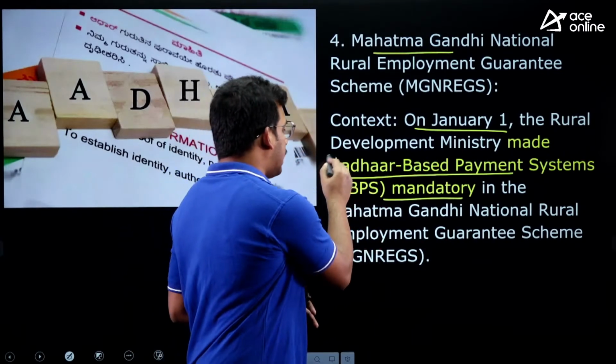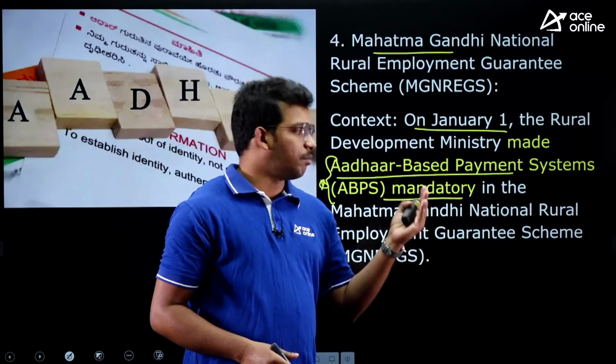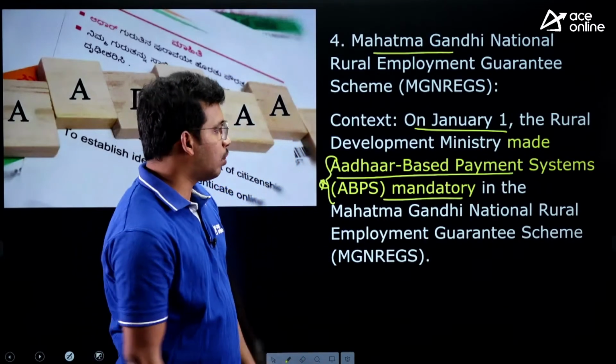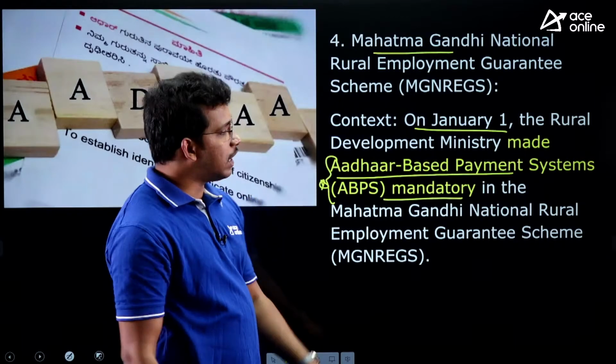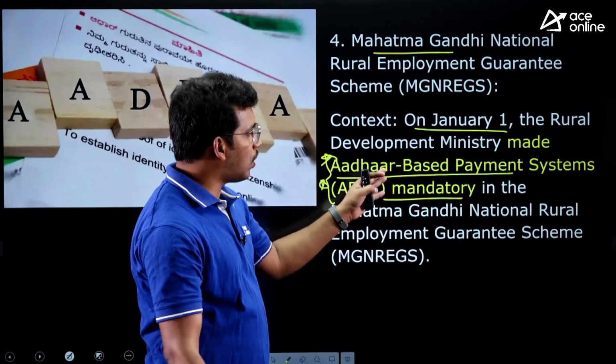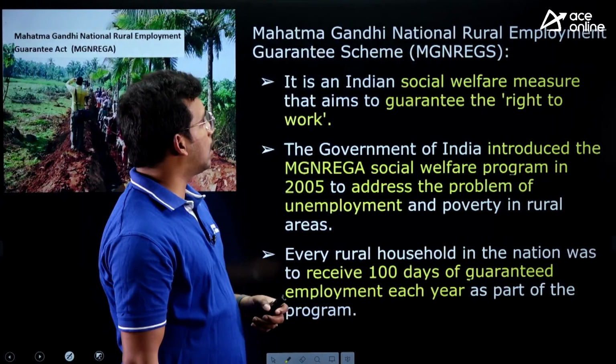We will understand why it has been mandated and all. We will come to the context, don't worry. Let's understand the articles of MGNREGA and the Aadhaar payment system, then you can connect to the context from your side. Okay. So the government has mandated that all the MGNREGA workers have to get the wages only through Aadhaar based payment systems. That was announced by the Ministry of Rural Development.